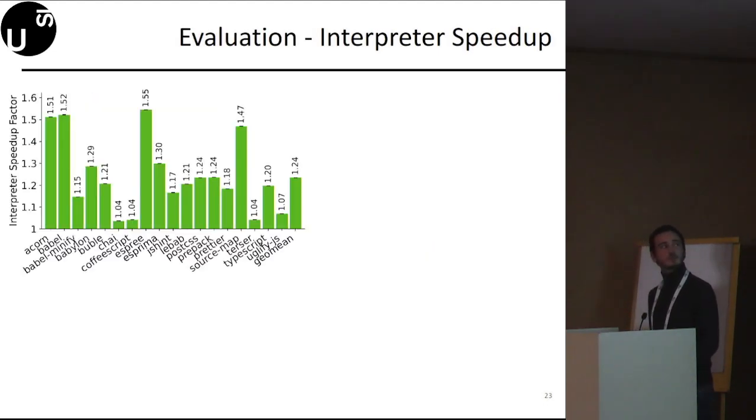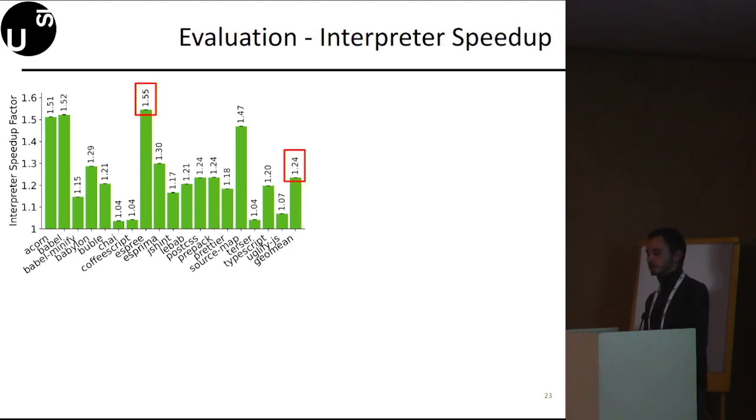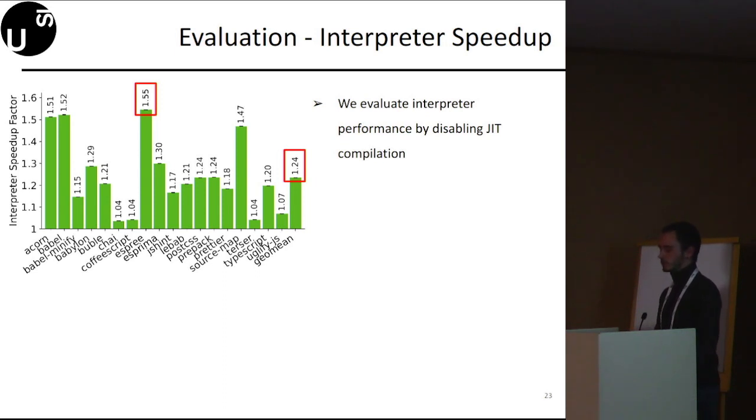In our plots, we report on the x-axis the benchmarks of the web tooling benchmark suite, plus the geometric mean. On the y-axis, we report the speedup factors, computed as the execution time of a standard VM over the execution time obtained when using our modified VM. In particular, in this slide, we evaluate interpreter performance by disabling JIT compilation.